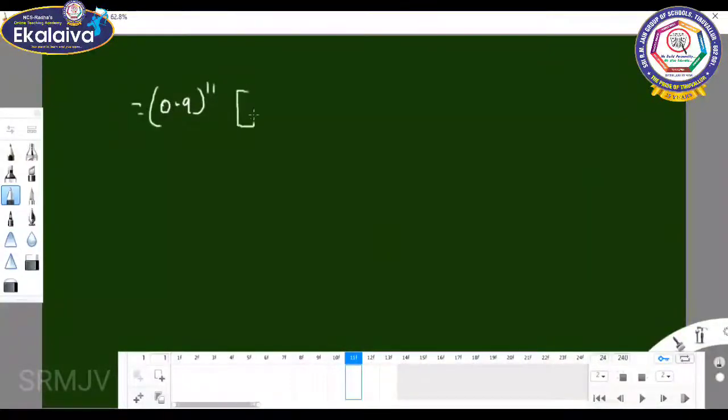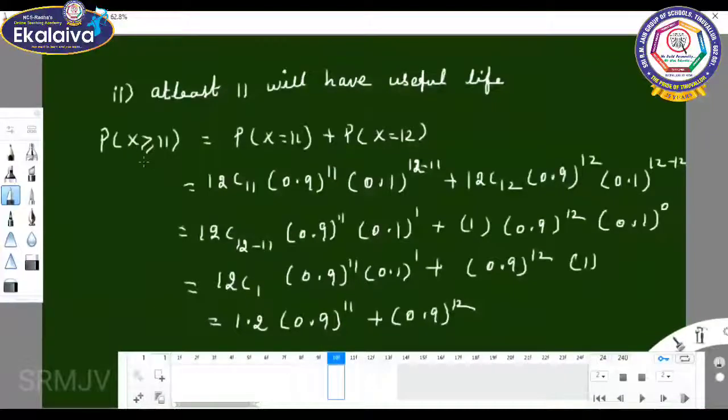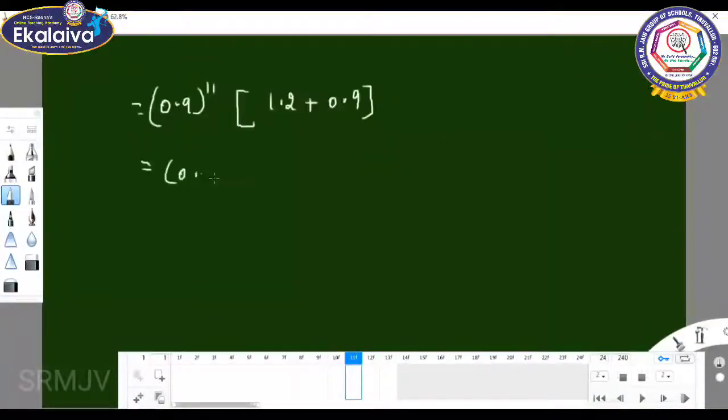What is the remaining thing? 1.2 plus 0.9, so it gives 0.9 whole power 11 into 2.1. That is P of x greater than or equal to 11.